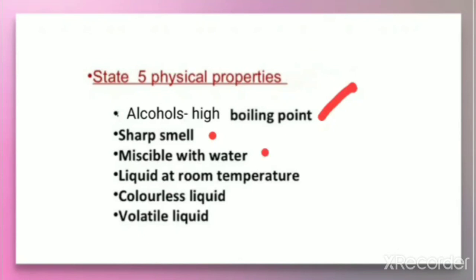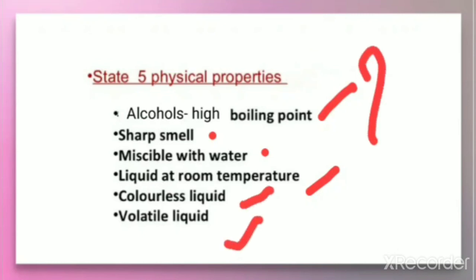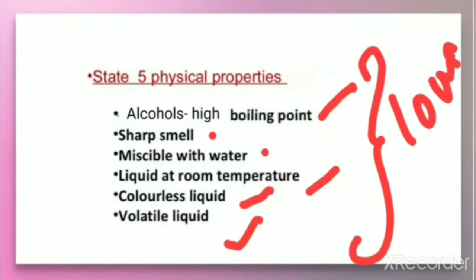They are miscible in water, that means soluble in water, due to the formation of intermolecular hydrogen bonds between the alcohol and water molecules. And they are liquid at room temperature, usually the lower members. They are colorless and volatile liquids. So these are the physical properties of lower members of alcohols, like ethanol.